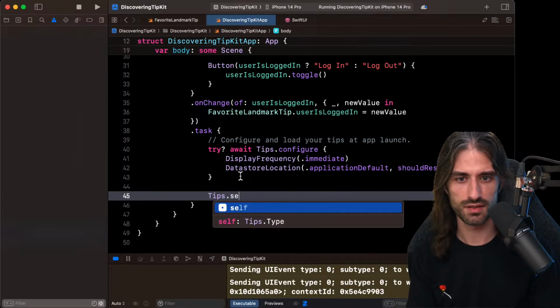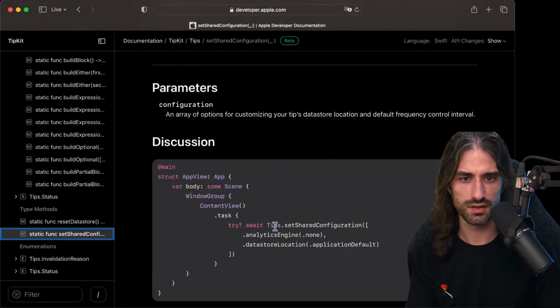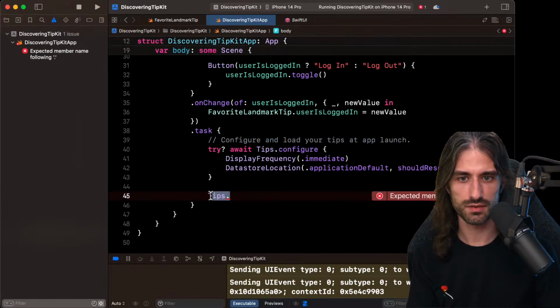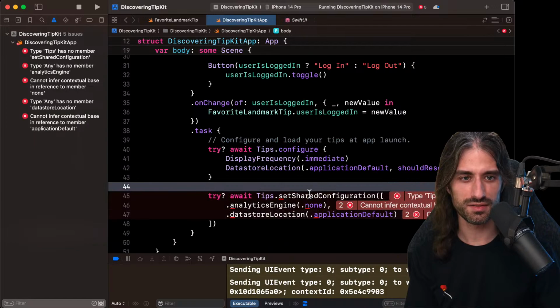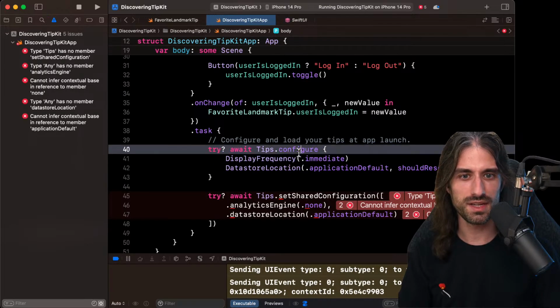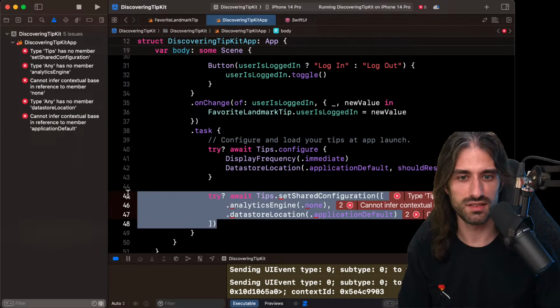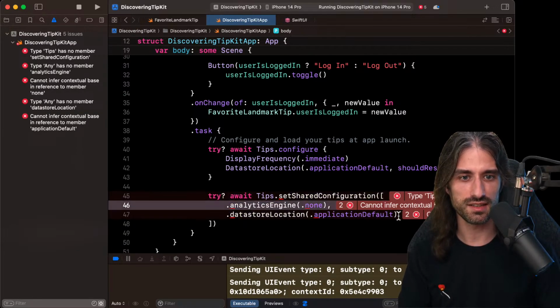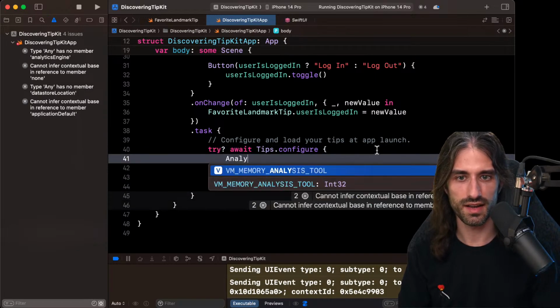Tips.set, wait. Tips.set shared. You know what? I'm just going to copy and paste this code. I love it when the code snippets from Apple don't work. So Tip has no member set shared configuration. Maybe they've changed it since they wrote the code, because this seems to correspond to this right here. So maybe actually I can just create an analytics engine.